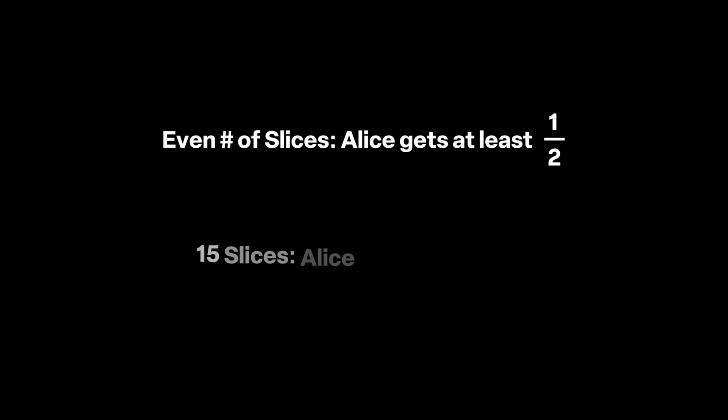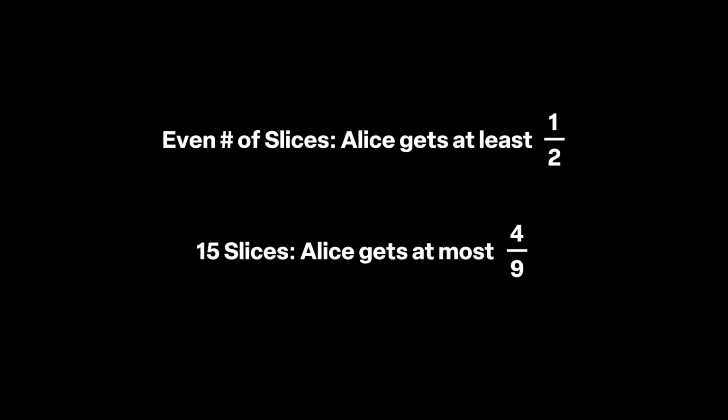So, here's a recap. Bob can cut the pizza into 15 specific slices so that Alice gets at most 4/9 of the pizza. Bob gets more than half. But can he get a lot more? Can he take 70%, 80%? What do you think? It turns out the answer is no.